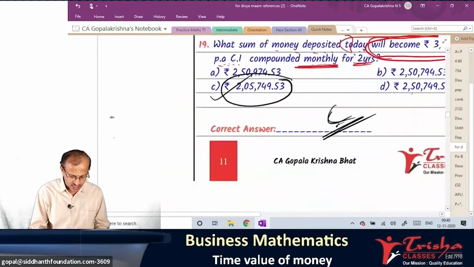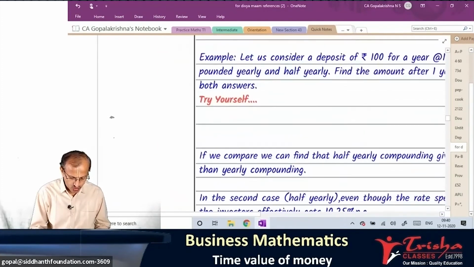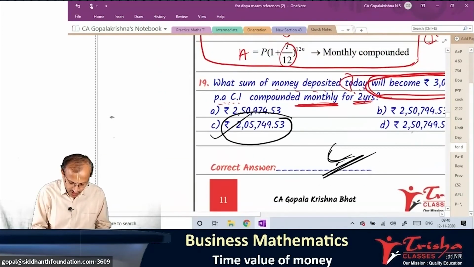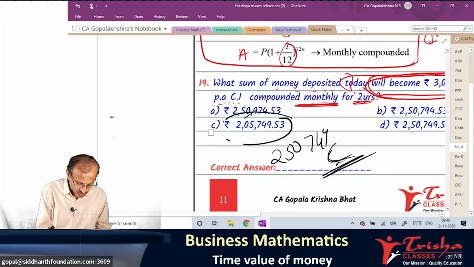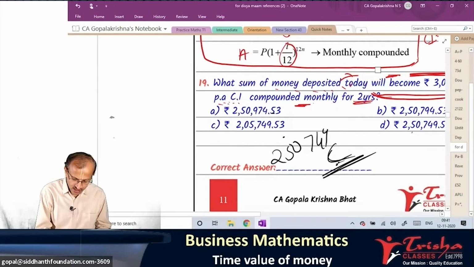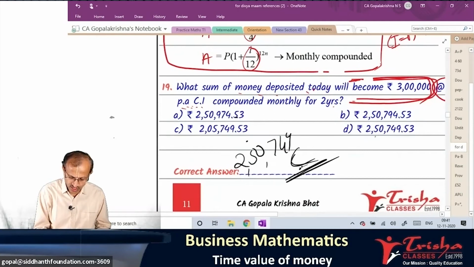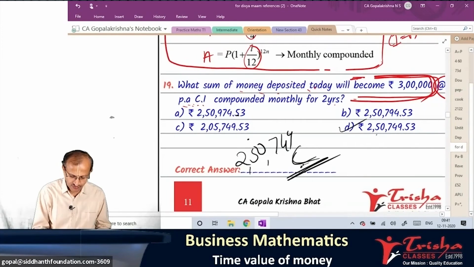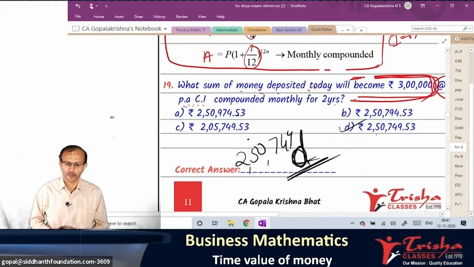So the last answer is 2,50,749. Closely they are given, so I got confused. So the right answer is D. Repeat once again: 2,50,749 we got, and that correctly reflects in D. So not C, D. Sorry. Okay.